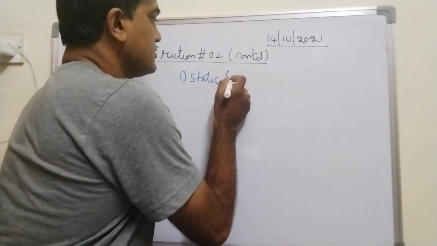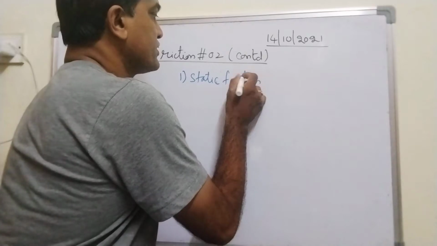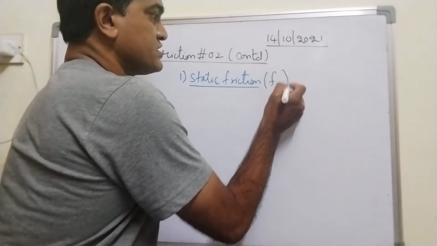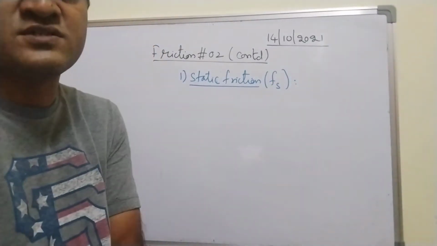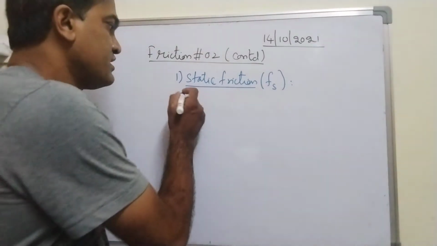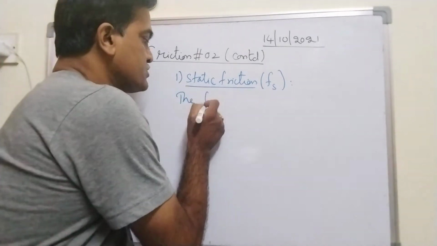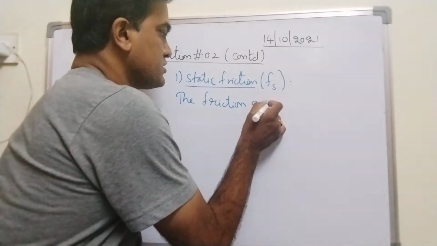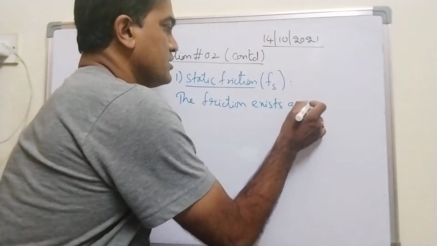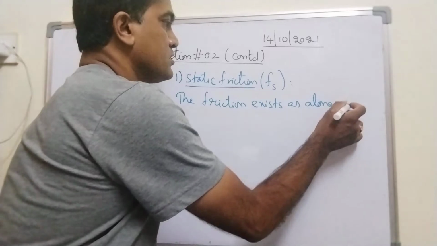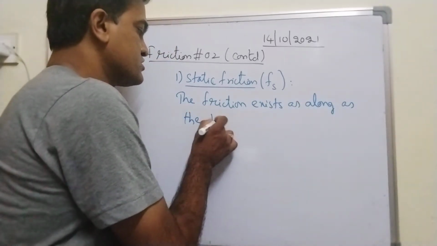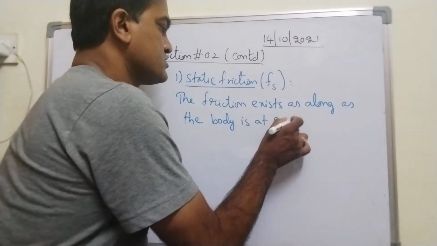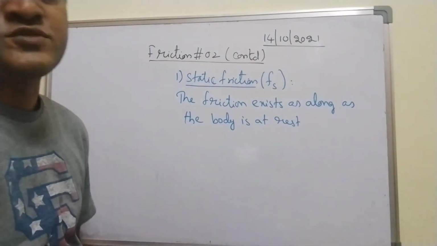Static friction is generally denoted with Fs. We can define it like this: the friction exists as long as the body is at rest. I'm just giving you definitions.